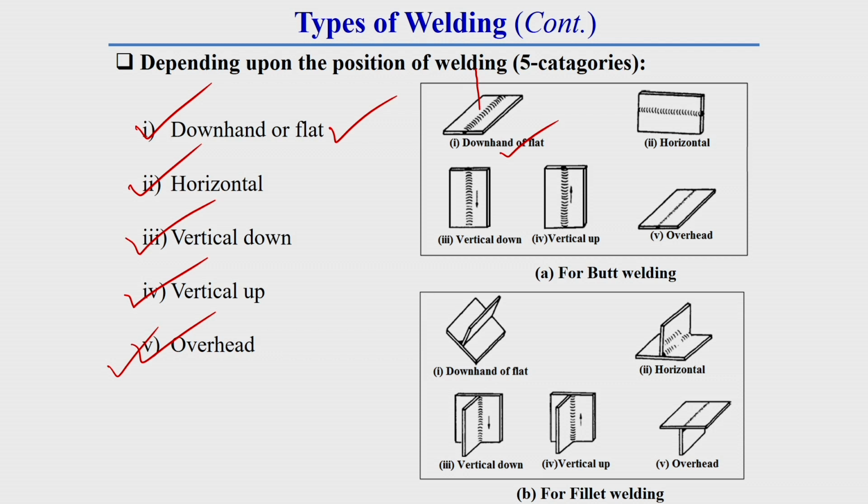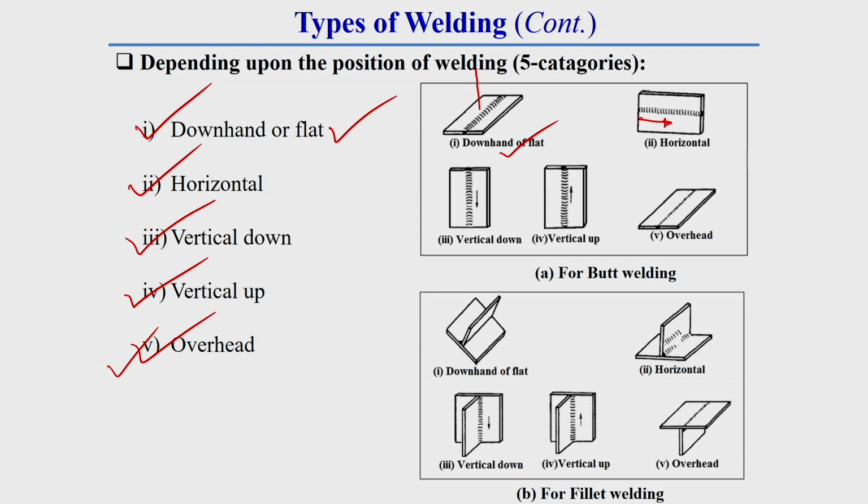This is the figure for butt welding process. Now, this is called horizontal welding process. Horizontal welding process means where the movement of electrode is in horizontal direction. That is why generally the electrode position is horizontal to the surface of the plate.